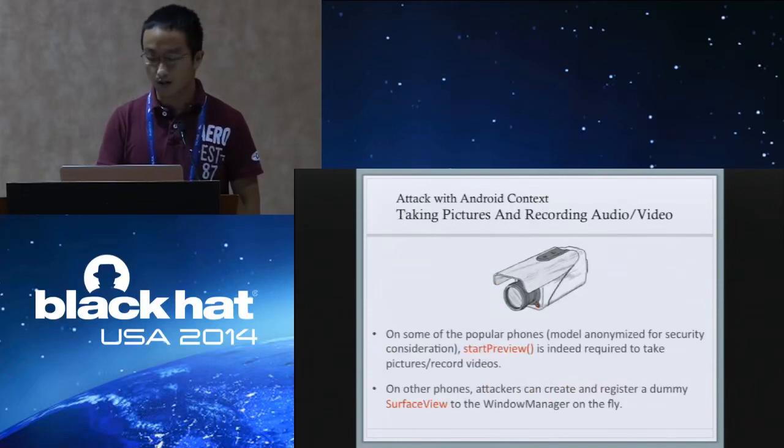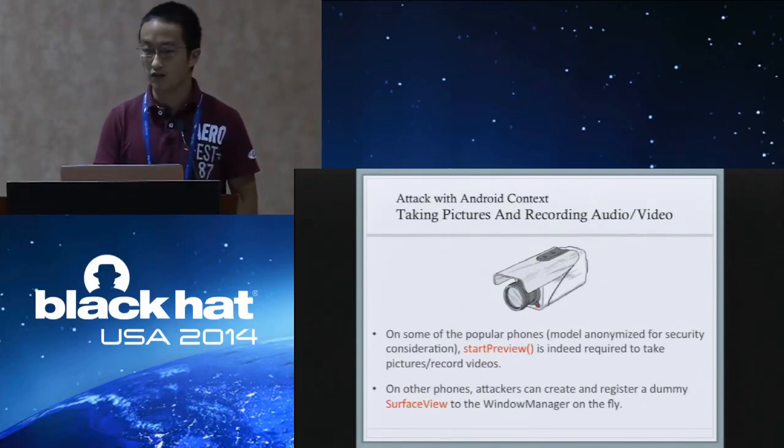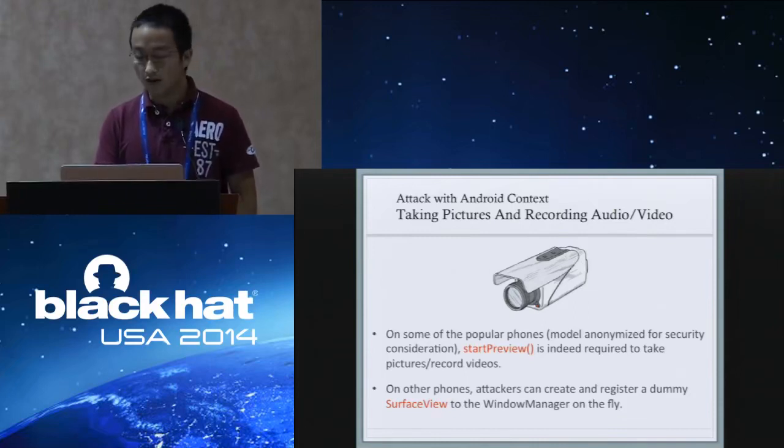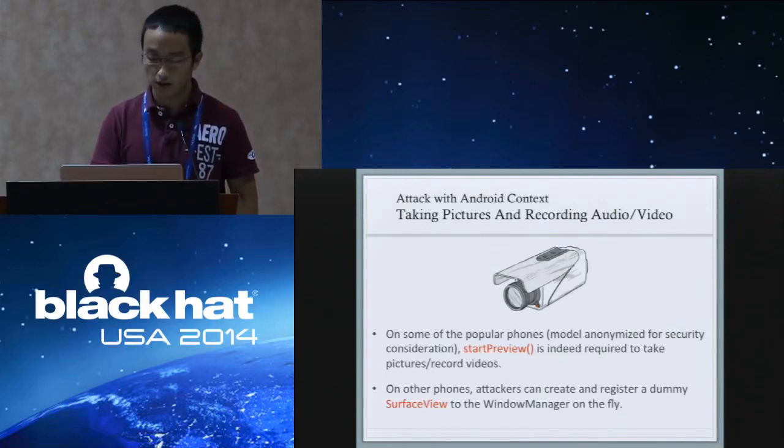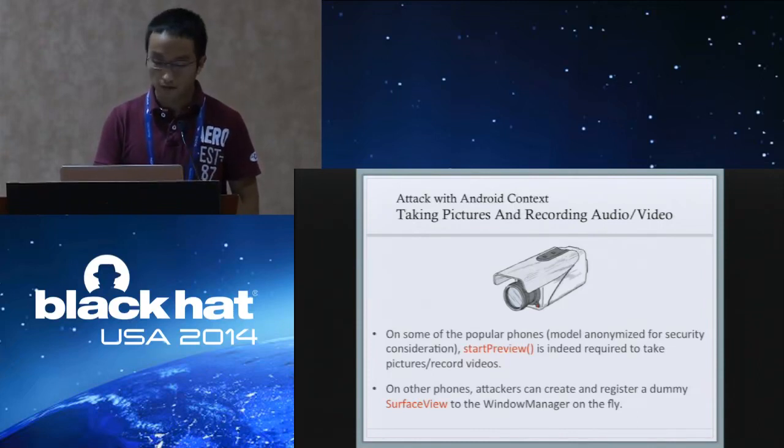And you can do background surveillance by recording video, audio, or taking pictures. This is somewhat challenging because through the JavaScript bridge, with your dynamic code, you cannot assume that there is a surface view there already. But we found that on some phones, you don't really need to create a surface view to take pictures. On other phones, although they check this, you can create a dummy surface view online to take pictures and record videos on the fly.